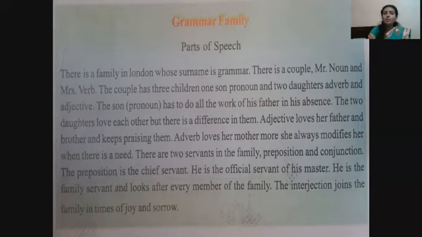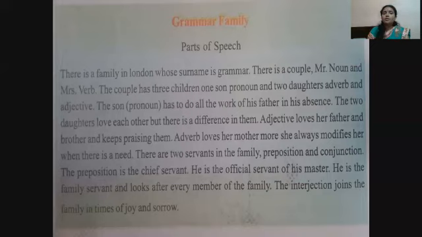Adverb loves her mother more. She always modifies her when there is a need. Adverb loves her mother. Mother's name is verb. So, adverb loves verb. So, she always modifies her when there is a need.